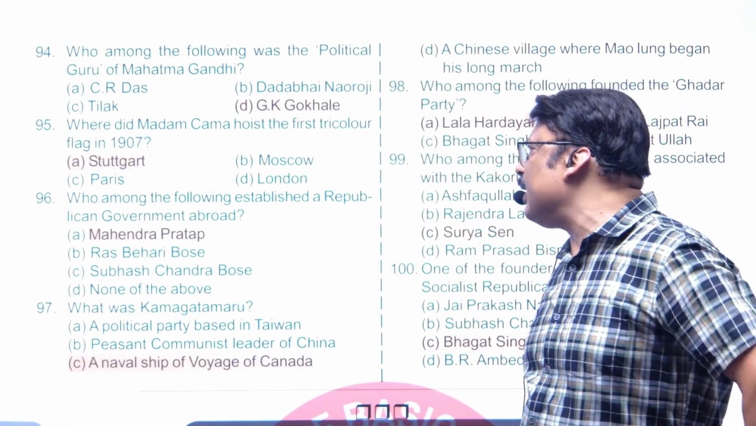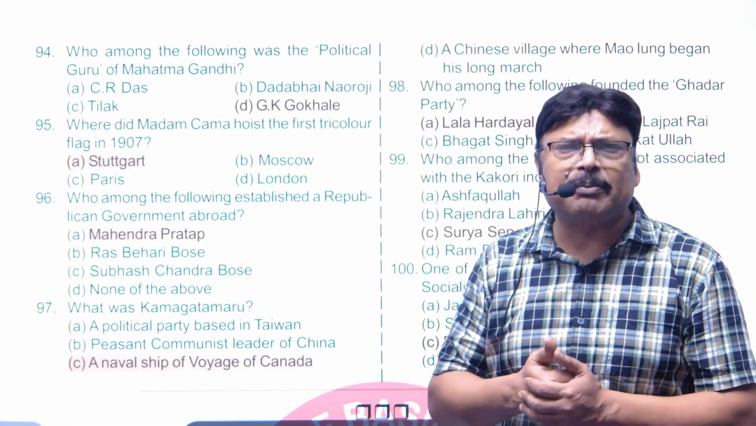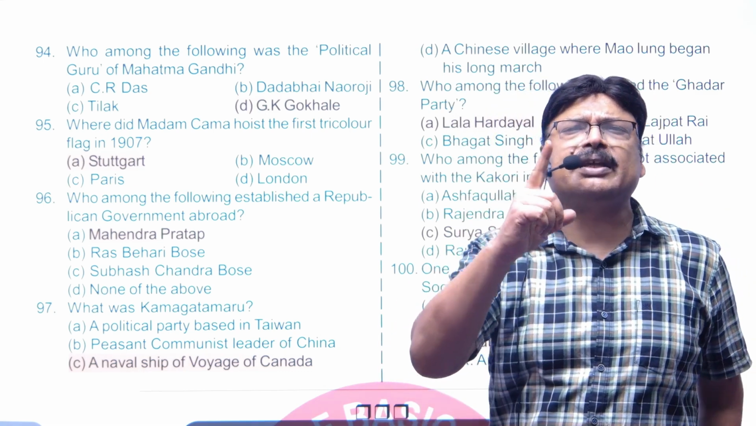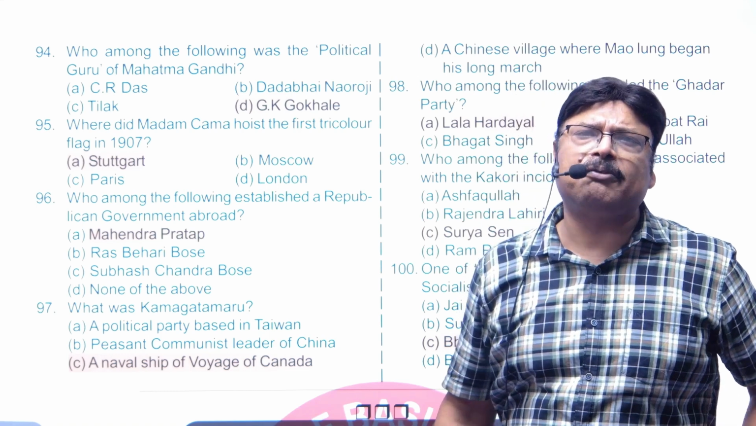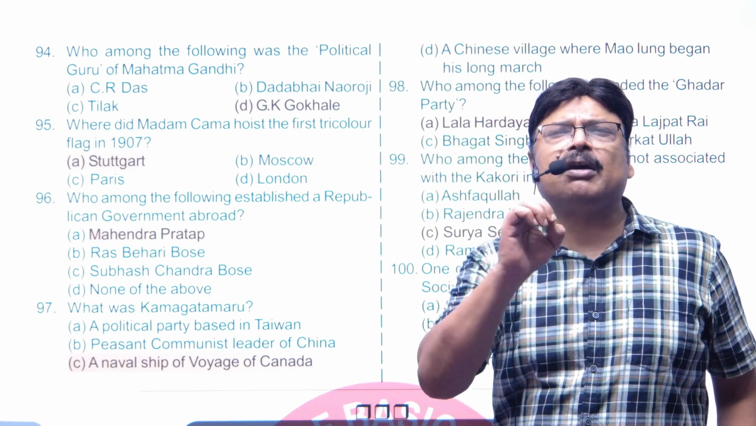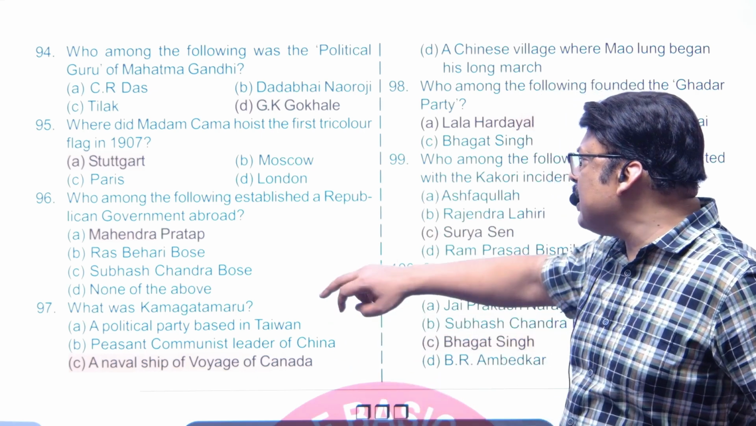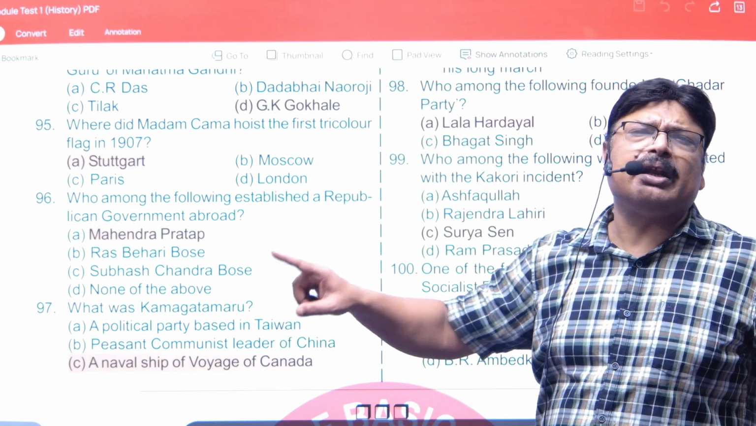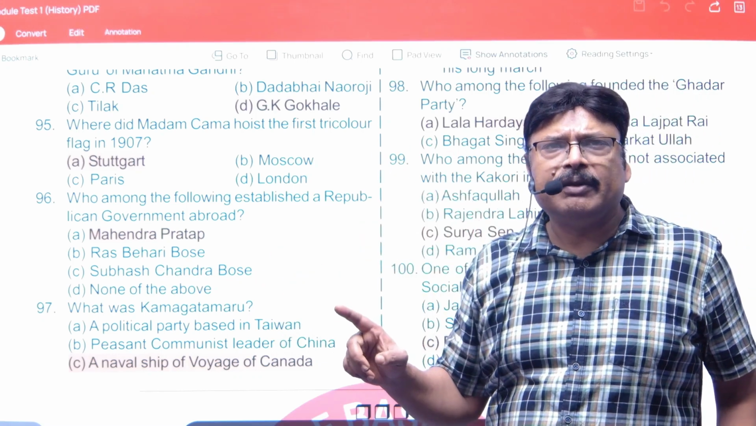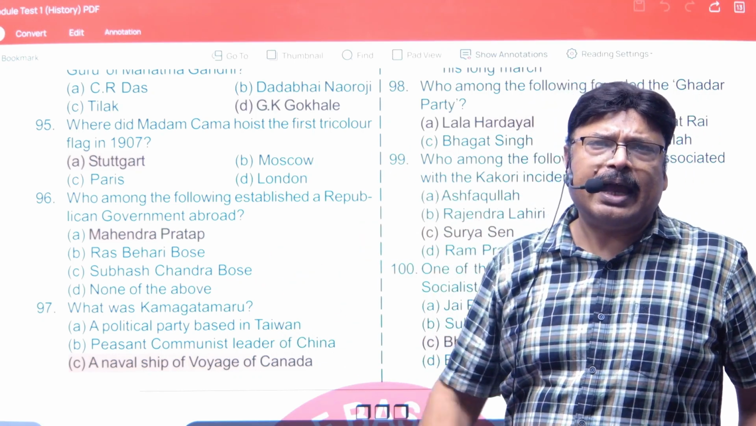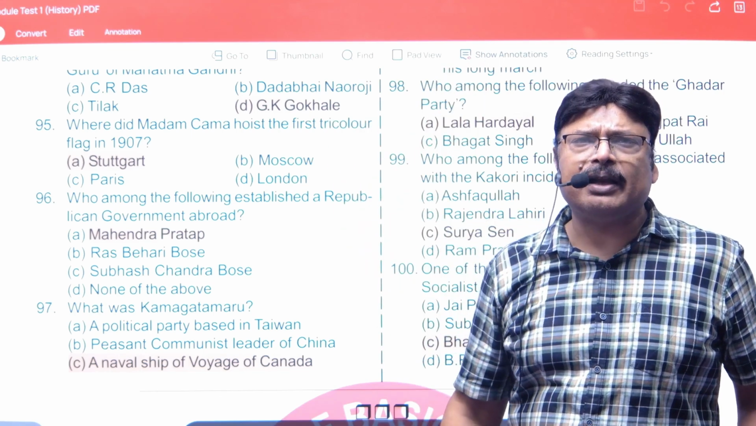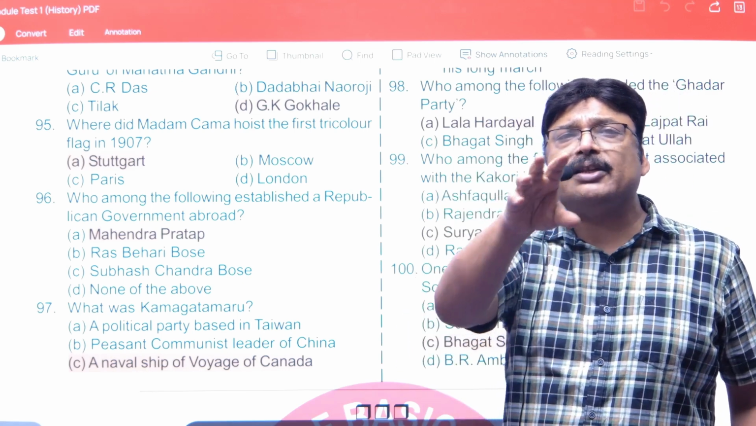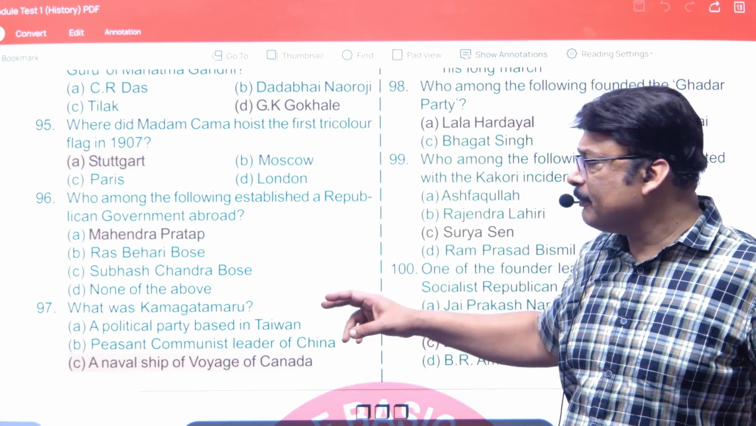Next is, where did Madam Cama? Absolutely right, very good, nice question. It was in Stuttgart, Germany, in the International Socialist Conference that she was the first Indian to unfurl the Indian national flag, and she is called the mother of revolutionaries. Next is, who among the following established a Republican government abroad? Raja Mahendra Pratap Singh. He was from the Aligarh area, and he formed it in Afghanistan, helped by Rash Behari Bose. This government was recognized by Germany and the Axis powers.